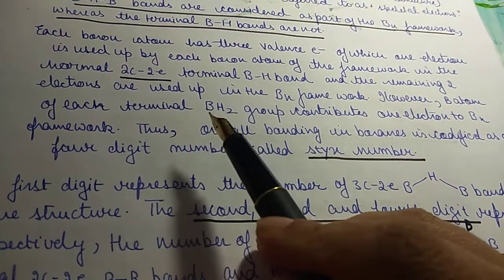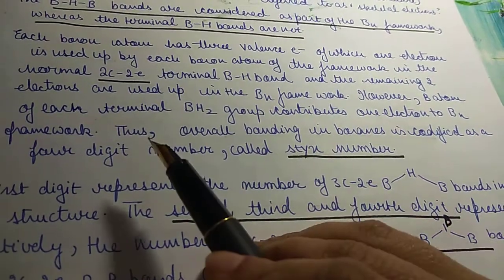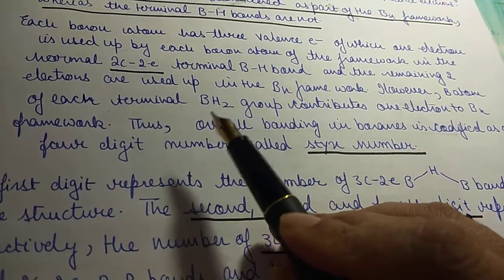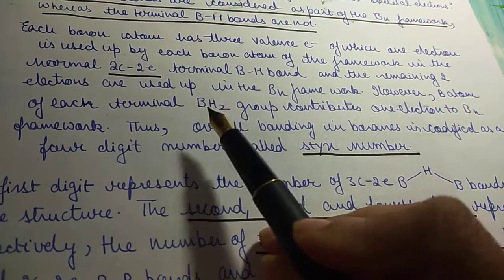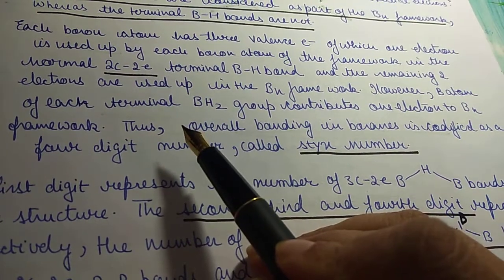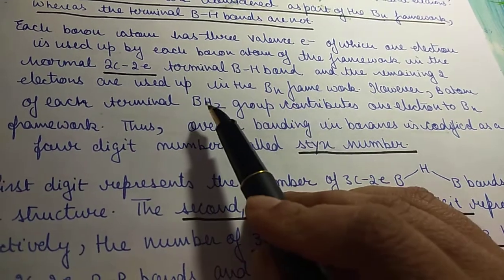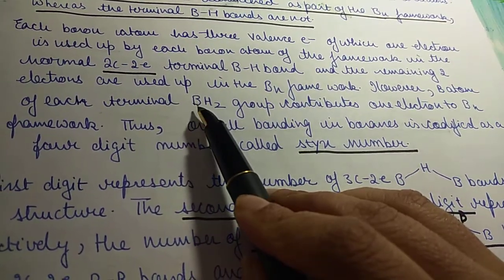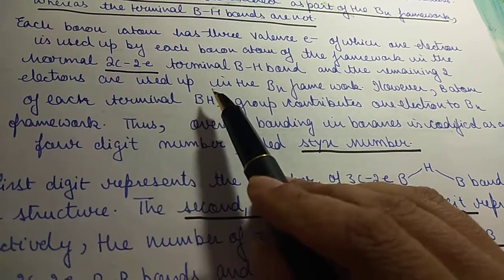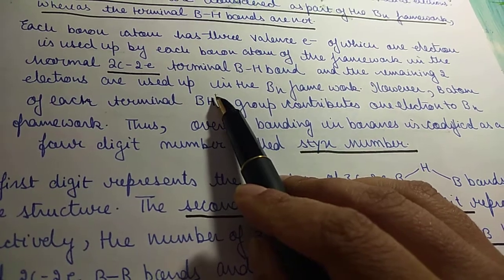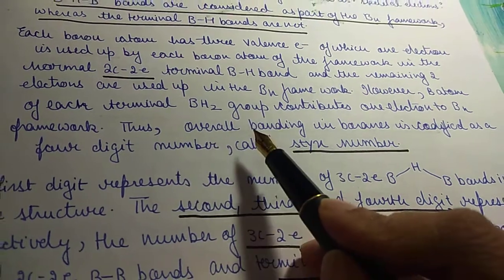However, the boron atom of each terminal BH2 group contributes 1 electron to the BN framework. See, it has 3 valence electrons, 1 electron it will use in the framework, then 2 are left; 1 electron it will use in a bond with 1 hydrogen, and another electron it will use in forming the bond with another hydrogen.